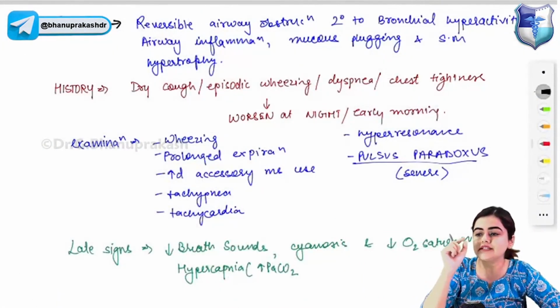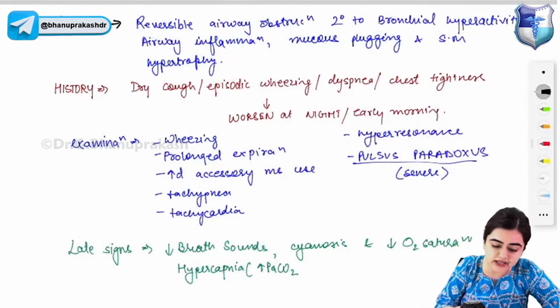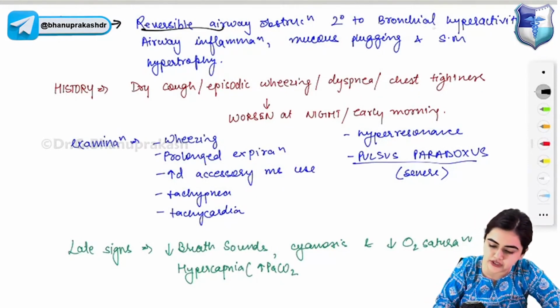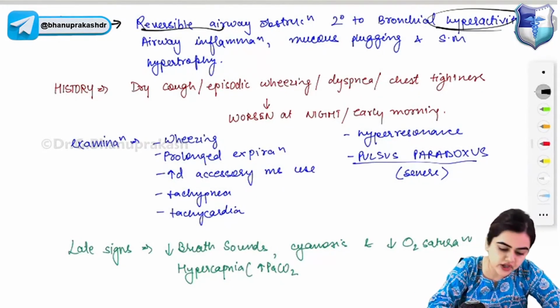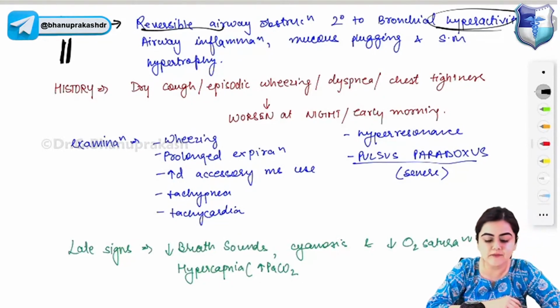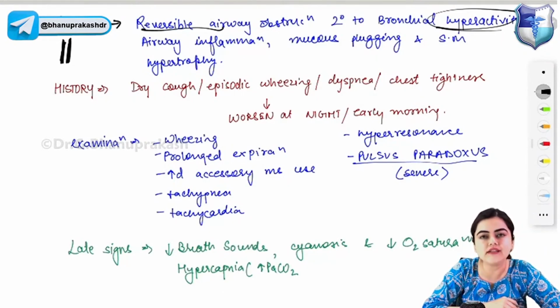Asthma is a condition of reversible airway obstruction that happens secondary to bronchial hyperactivity. So there is airway obstruction due to bronchial hyperactivity, but this condition is reversible. There is a lot of airway inflammation, mucus plugging and smooth muscle hypertrophy in asthma.